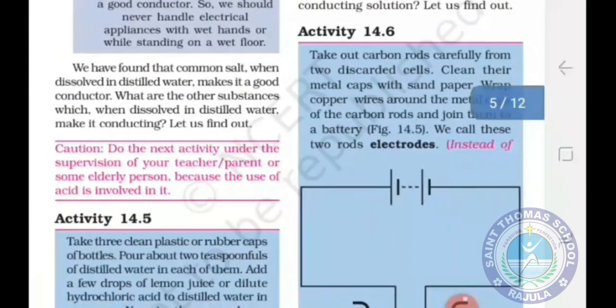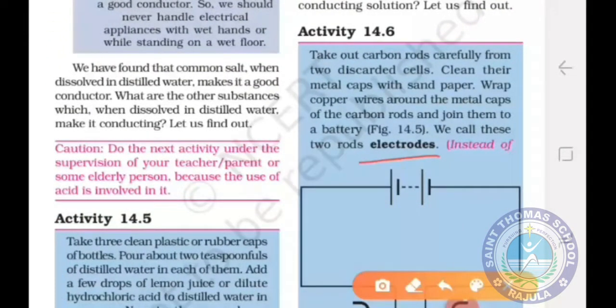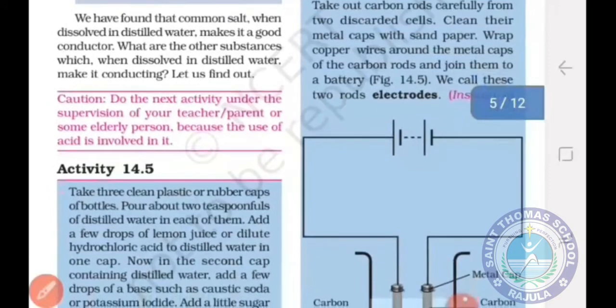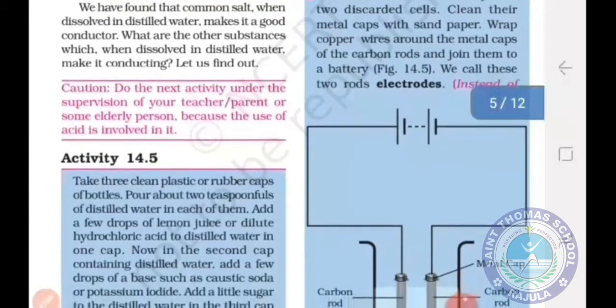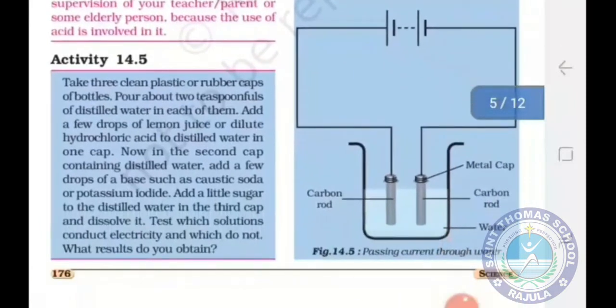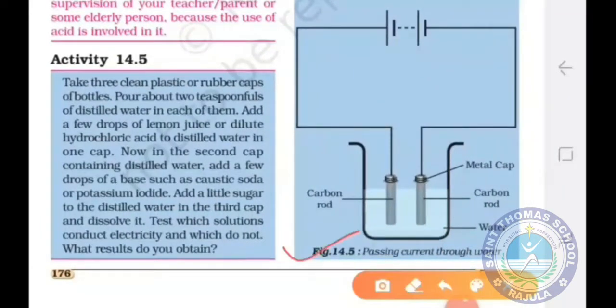And what are electrodes? Students, let us understand about the electrodes from activity 14.6. In this activity, you have to take out carbon rods from 2 discarded cells. Let us understand it with the help of figure 14.5. First, you have to take out 2 carbon rods. Now you have to clean their metal caps with the help of sandpaper. Now wrap the copper wire around this metal cap.